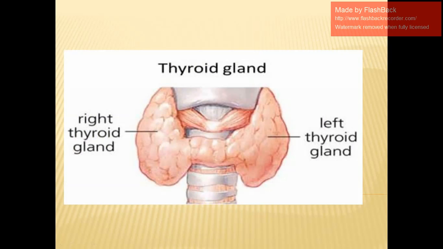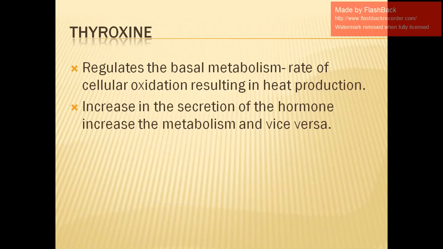Okay, and what will happen if there is hyposecretion, that is less production of this hormone, or more production of these hormones? So what are the diseases that will be the underlying effects of the secretions, if it is not in proper amount? Now we discuss the most important thing, that is our thyroxine. So we come to our thyroxine.